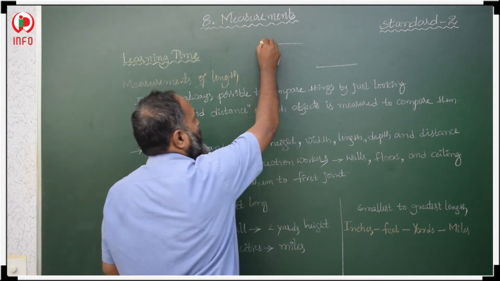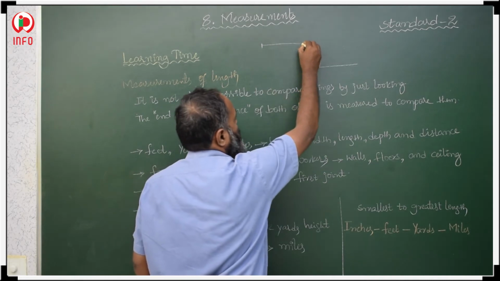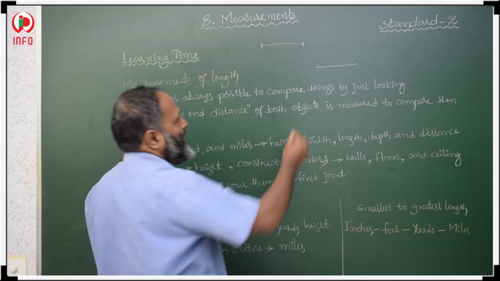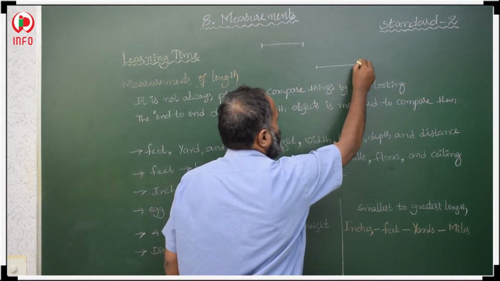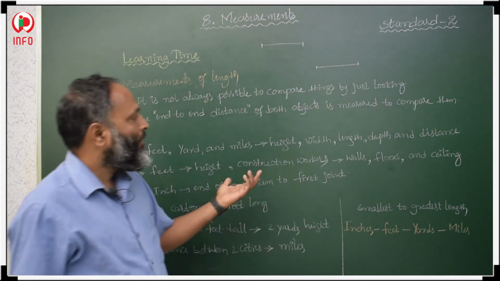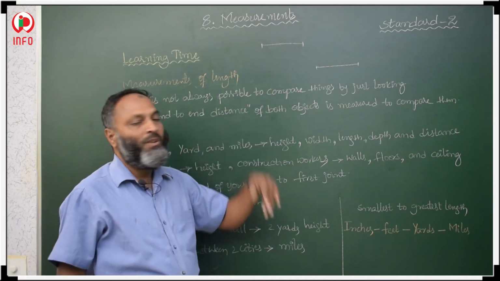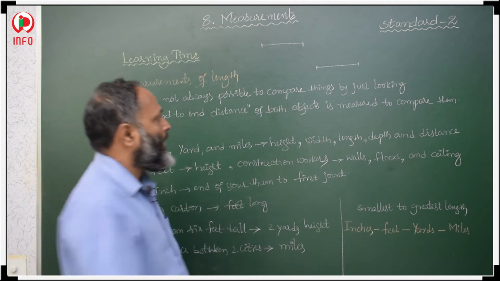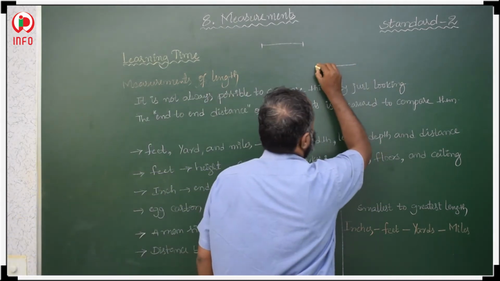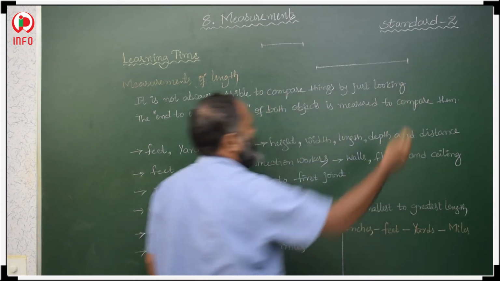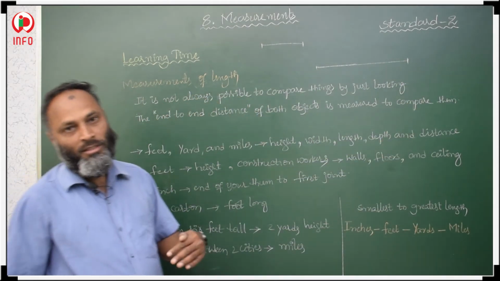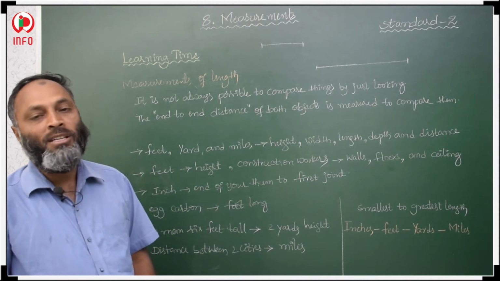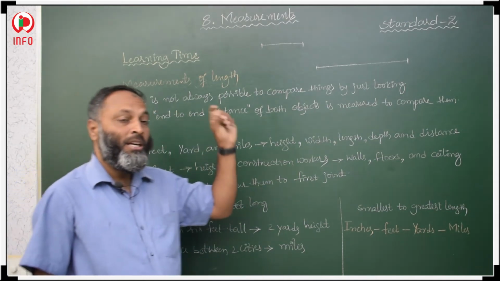First we should measure with a scale, and after that we can say which is the bigger length. If one is very long, then we can say by seeing. But if they are approximately near to equal, we should measure and then say.